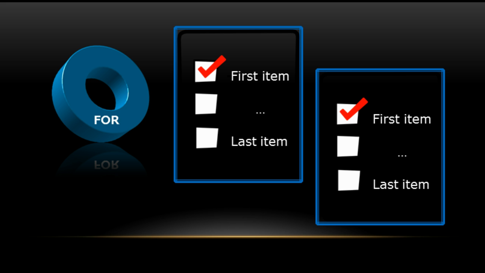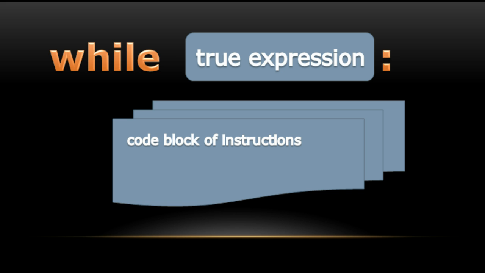If a list only has a few things in it, that isn't a big deal. But what if the list has 1,000,000 things in it? Or 1,000,000,000? Now not only do you have the copy you made, now the computer has to make its own copy too. Now you need twice as many resources. But a while loop only checks one thing. Is this expression true? It doesn't have to copy anything. It doesn't have to remember anything. As long as the expression is true, it runs the block of instructions.